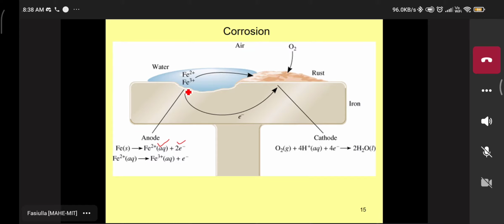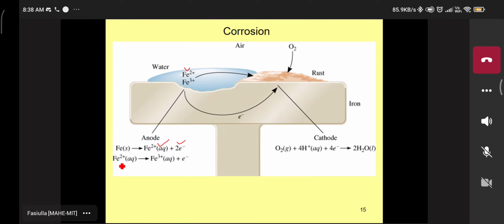Understood now? Electrons are moving from this part, which is known as the anodic part. The rest of the part of the metal is the cathodic part. The same metal you have to classify again here. The 2 parts should be there, anode and cathode. The moisture part is the anodic part, the rest of the metal part is the cathodic part. The first oxidation state, Fe gives rise to Fe2+, then rust formation starts in the given moisture.